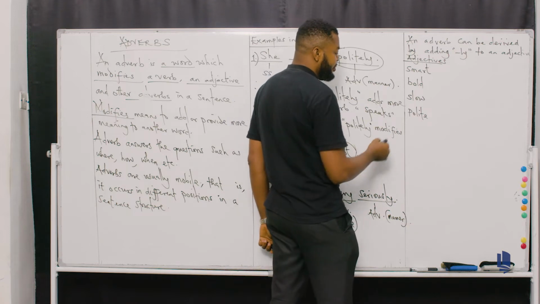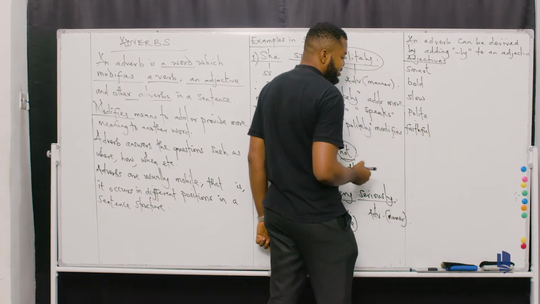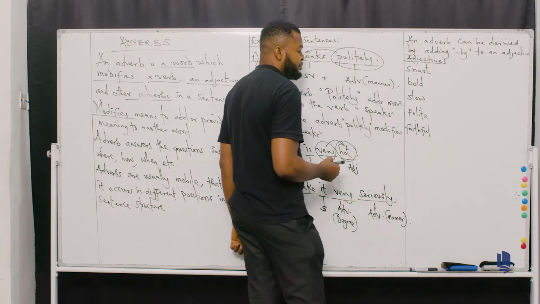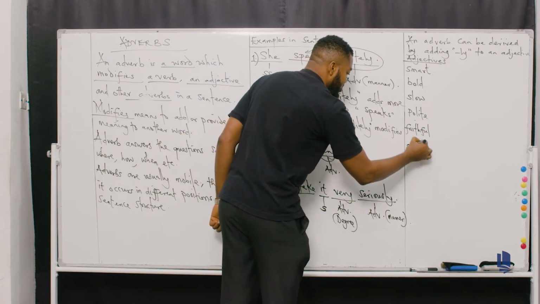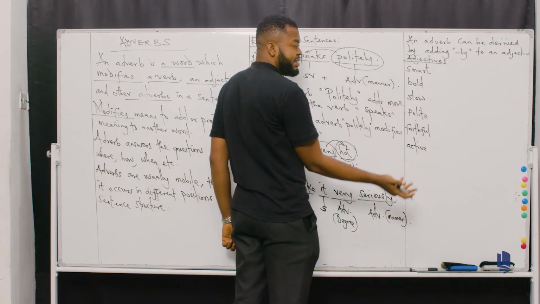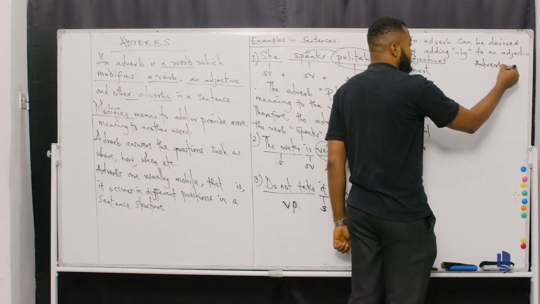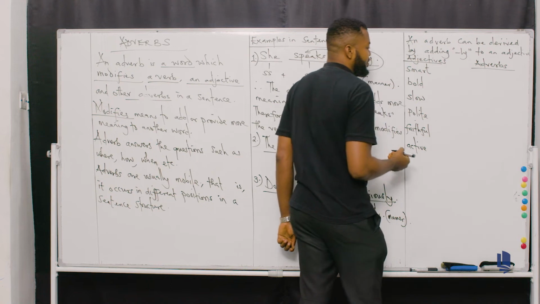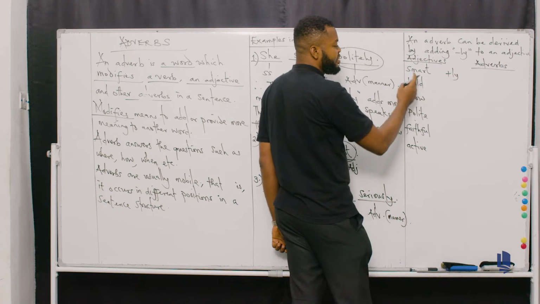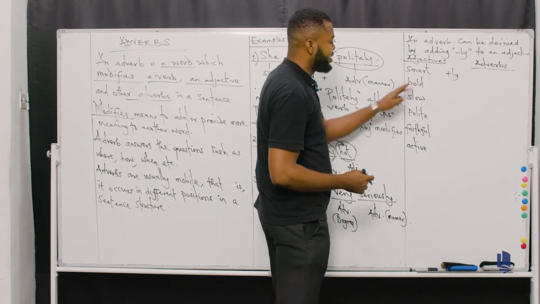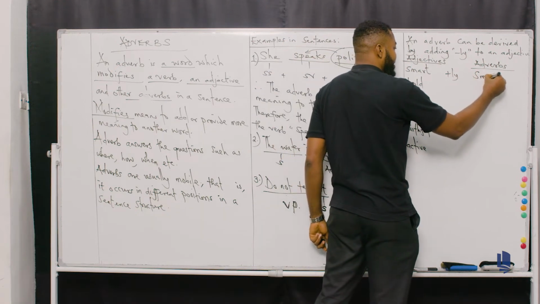And then you can have faithful. Can you see? You can have active. Okay, so I have about six of them. So how do I generate an adverb? These are the adverbs. So remember, this is plus ly. If I add plus ly to this smart, do you remember? Smart plus ly, I will derive an adverb there. So I have smartly, remember?